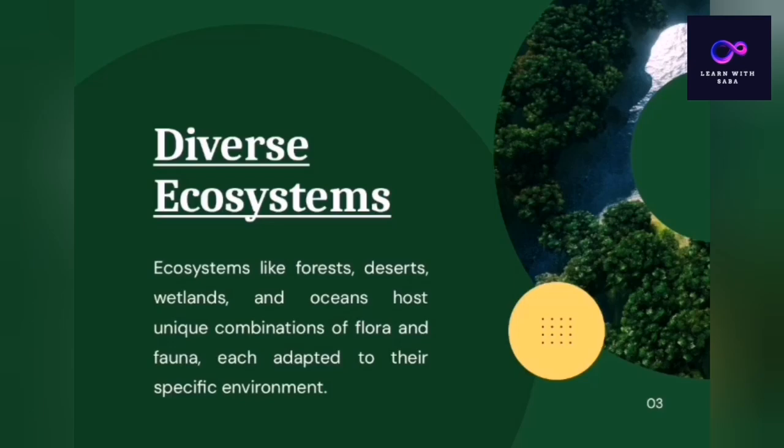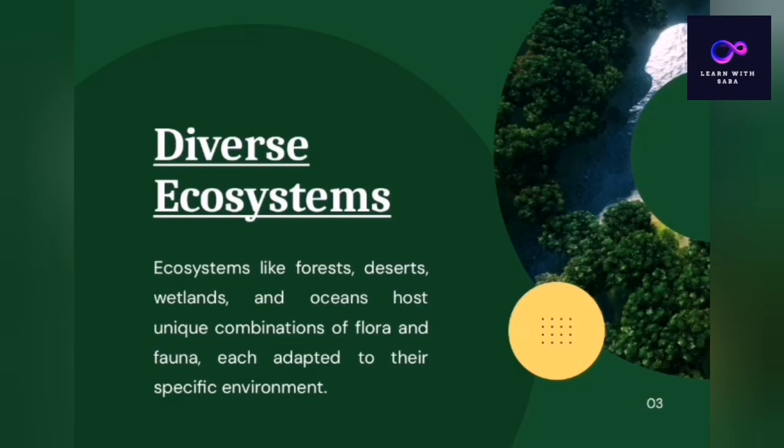When we are discussing forests, forests have a lot of species of plants that are mesophytes, and they are all terrestrial plants. And deserts have xerophytic plants, which are succulents; they store their water and survive in the desert ecosystem.